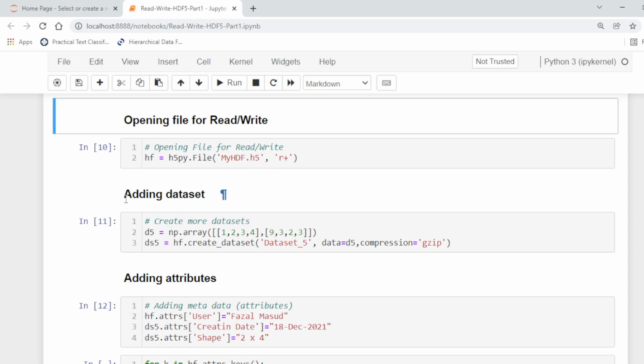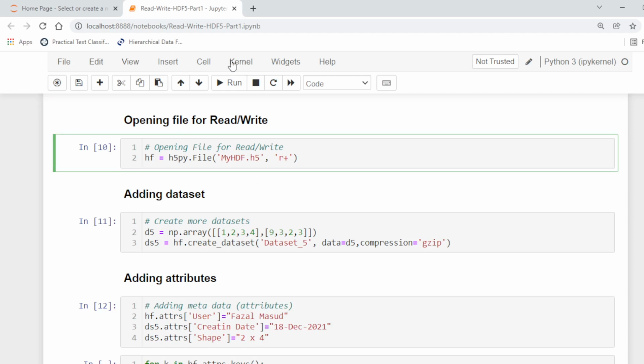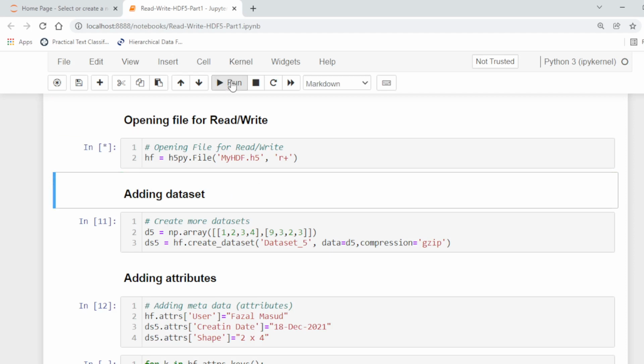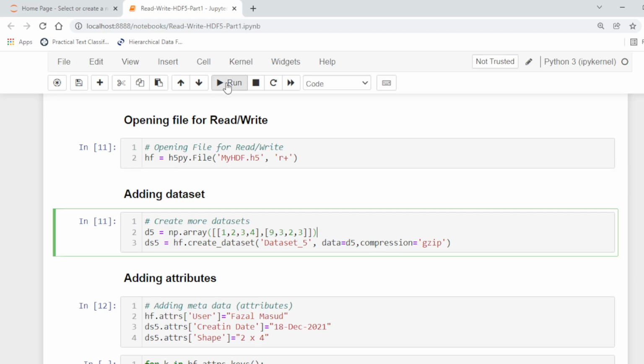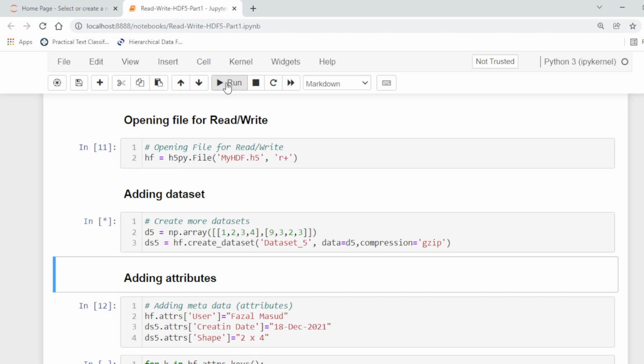Now we want to add a data set. So here we open the file, and for example D5 is our data set, and now we want to create a data set with the name data set 5, and data is D5, and compression. We can use the compression parameter to compress the data. So it will create another data set 5 in the existing file my HDF.